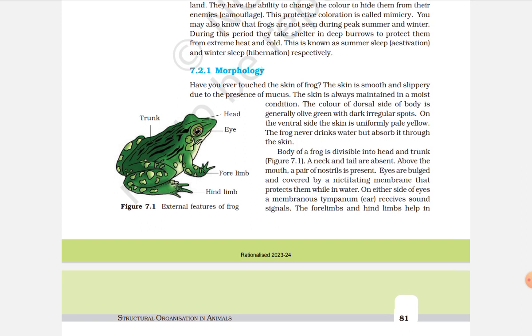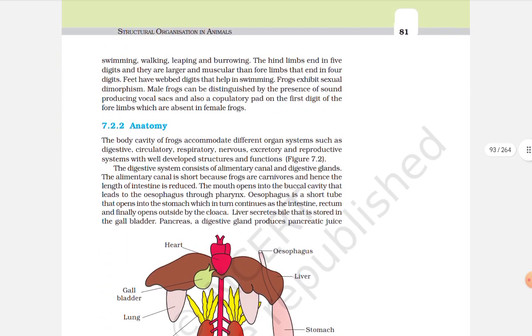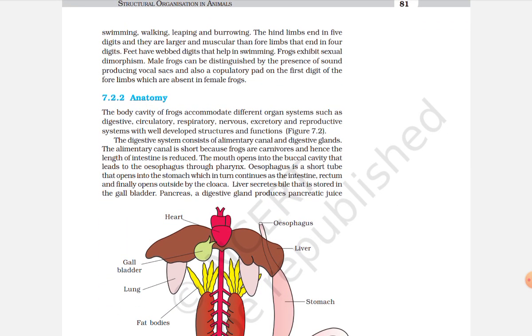The body of a frog is divisible into head and trunk. A neck and tail are absent. Above the mouth, a pair of nostrils is present. Eyes are bulged and covered by a nictitating membrane that protects them while in water. On either side of the eye is a membranous tympanum. Ear receives sound signals. The forelimbs and hindlimbs help in swimming, walking, leaping, and burrowing. The hindlimbs end in five digits and they are larger and more muscular than forelimbs that end in four digits. Feet have webbed digits that help in swimming.